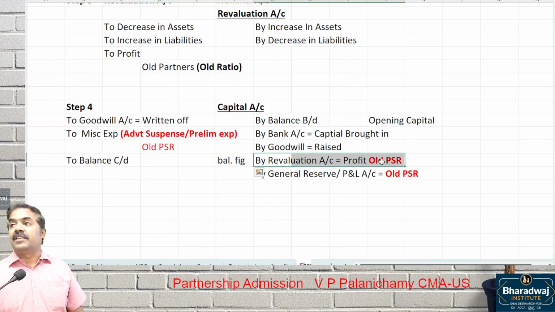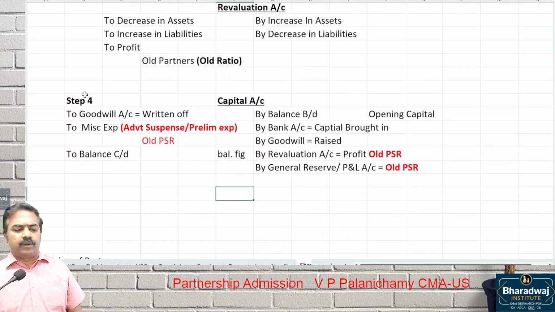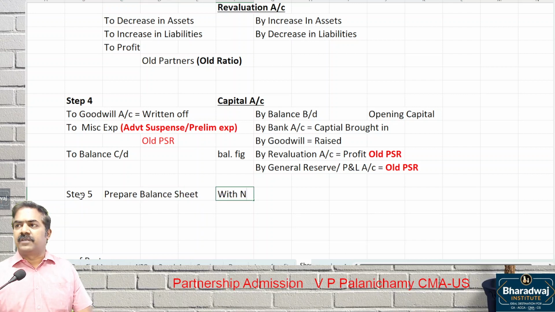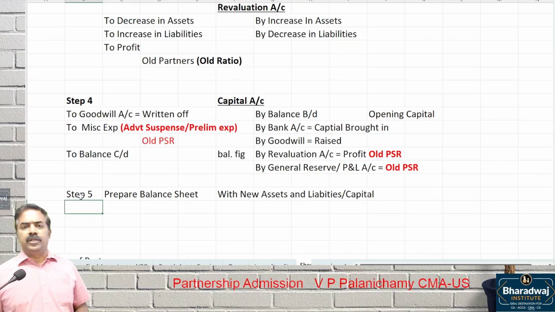Suppose if there is a revaluation loss, what would have happened? Instead of by revaluation profit, it would have been to revaluation loss, like that you would have done. This is step 4. Step 4, prepare which account? Capital account. And the last step is to prepare the balance sheet. Prepare the balance sheet with old asset values or new asset values? New assets and liabilities, and which one? Capital.